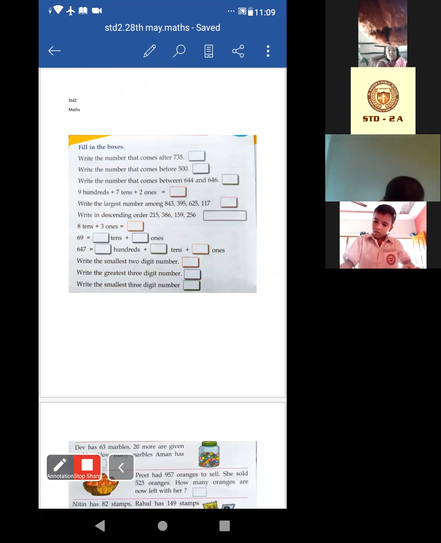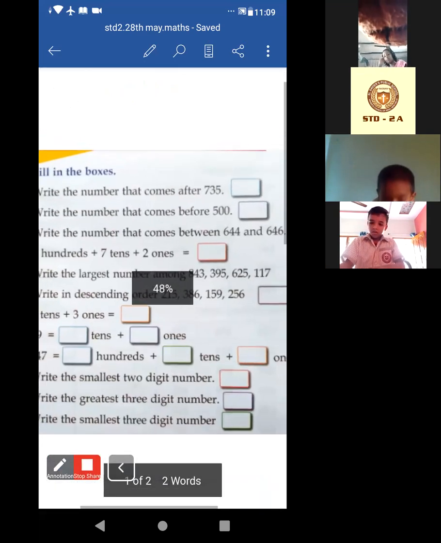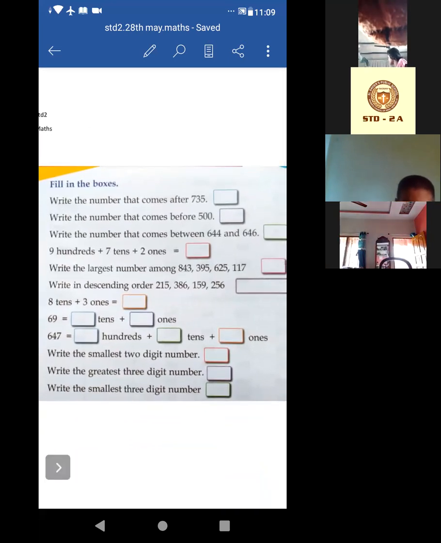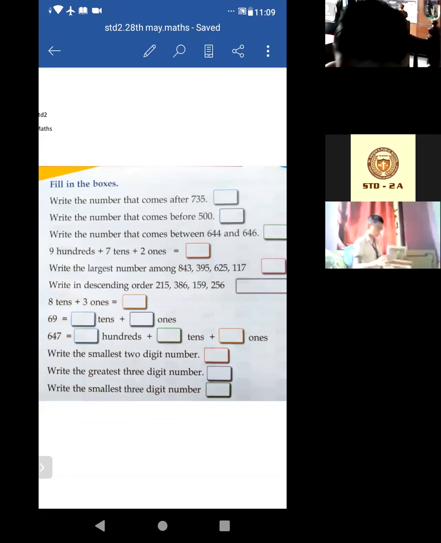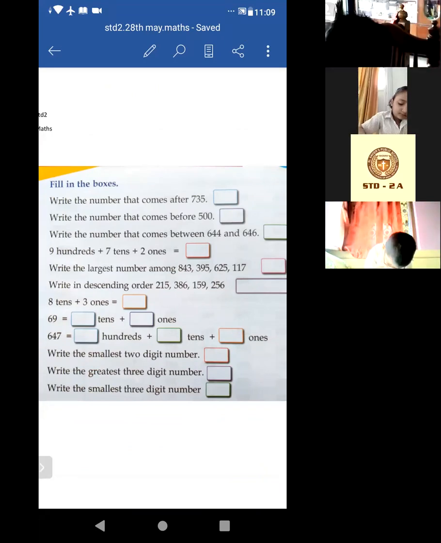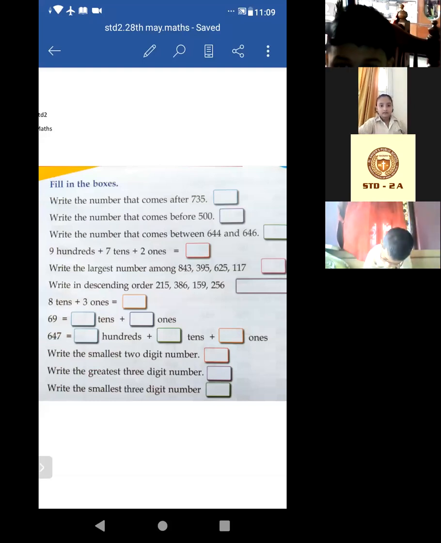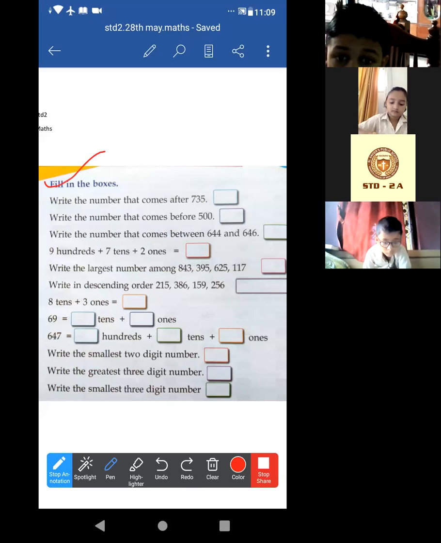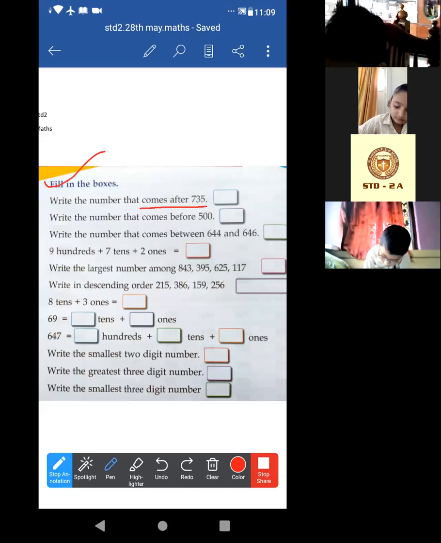Achha, all of you are able to see the screen properly, so just look at this. It is not hazy. Aratrika Patro, you have written. Right, all of you, just the first one. Just write the answer. 736.